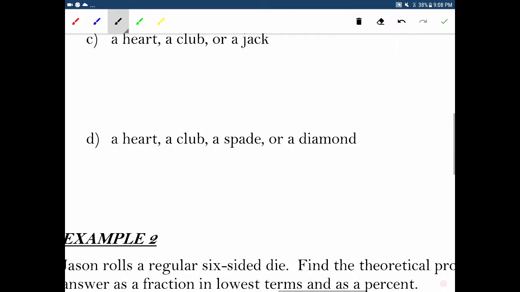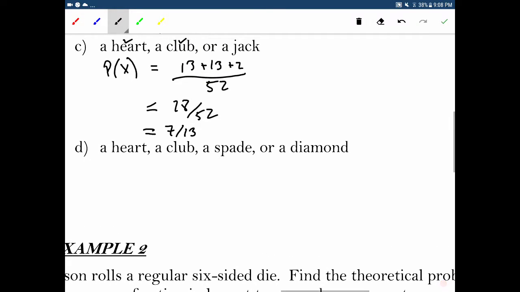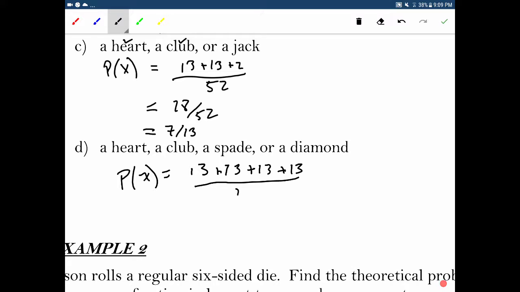And finally, a heart, a club, a spade, or a diamond. Well, I mean, you could probably figure this one out without doing the math, but I'm going to do it anyway. There's 13 hearts, there's 13 clubs, there's 13 spades, and there's 13 diamonds, all out of 52.